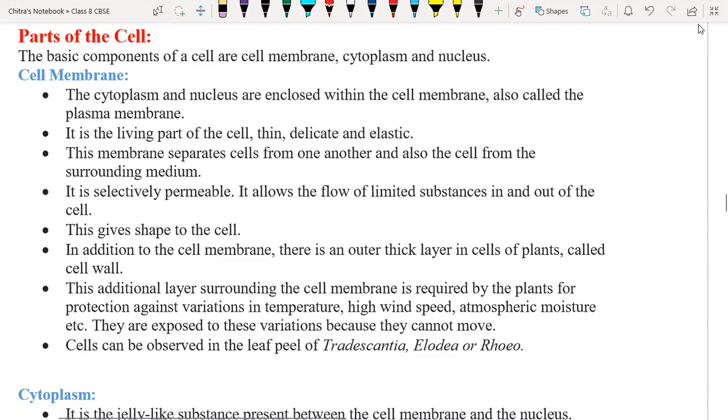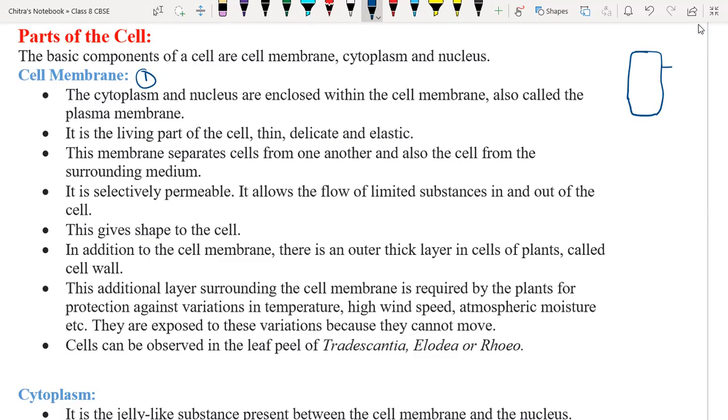Okay, so we are going to start the parts of the cell, and in that part we are going to discuss first about the cell membrane. So what is cell membrane basically? See, we have the cell like this, even in case of plant or animal or microorganism. That outer covering which is separating the cell from the outer environment.